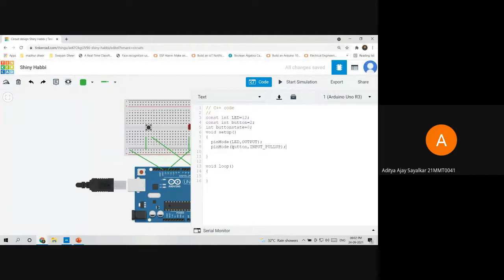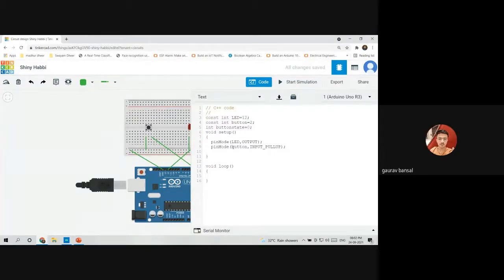Arduino 328. ATmega328P. That is the name of the microcontroller which we are using. So it has some amount of pull-up resistors. So what does it do? When the button is pressed, the pull-up resistors directly connect to the 5-volt voltage source, and hence it acts as low, and hence the LED is switched on. But when the button is not pressed, it directly connects to the ground. So when it's connected to the ground, that means no current is flowing through the circuit. That means it's acting high, and hence the LED is switched off. Is everybody clear now? Yes.